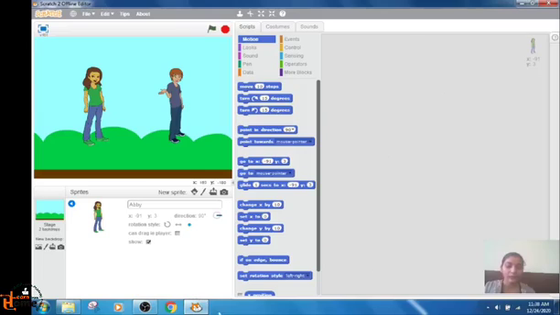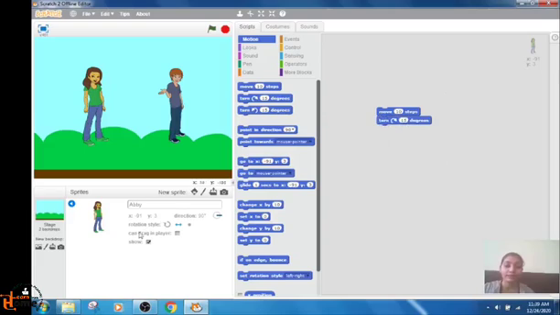Okay. If we want to change the rotation style of the sprite, we can change from here. Let's choose linear arrow and drag the blocks and create the script. And yes, one more thing. We are creating the script for Abby. We can create the script for both the sprites separately. Since we have selected Abby, this is Abby sprite now, so we are creating the script for Abby only. If we select this sprite D, the name of the sprite is D, then the script of that sprite will be created.